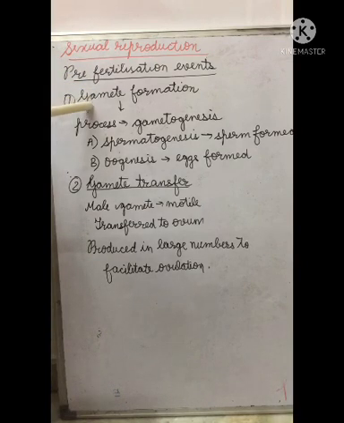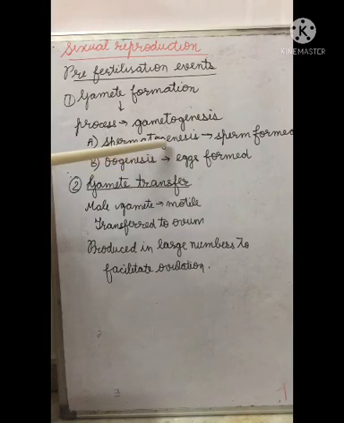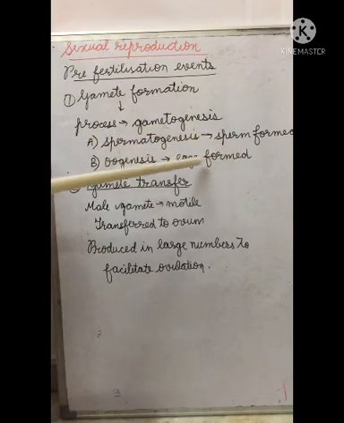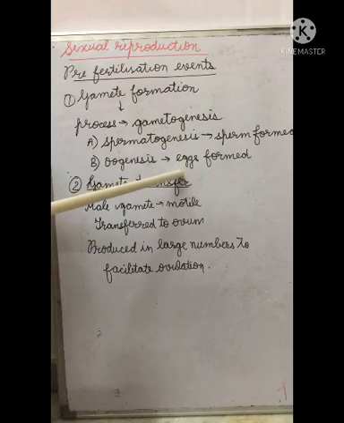It includes first the gamete formation, a process referred to as gametogenesis, which is further of two types: spermatogenesis, which occurs in males and forms male gametes called sperms, and oogenesis, which occurs in females and forms eggs, that is, the female gamete.